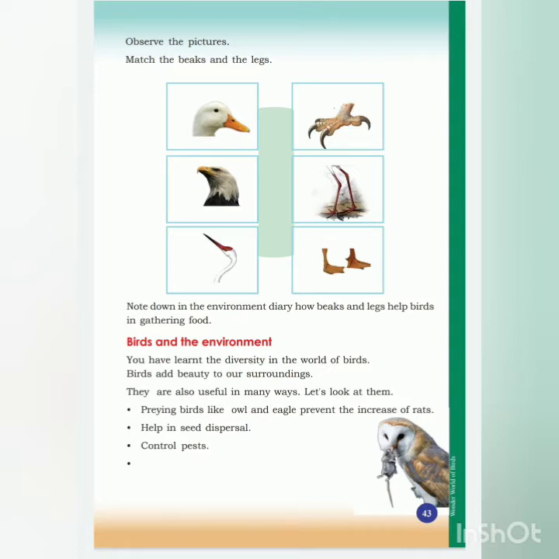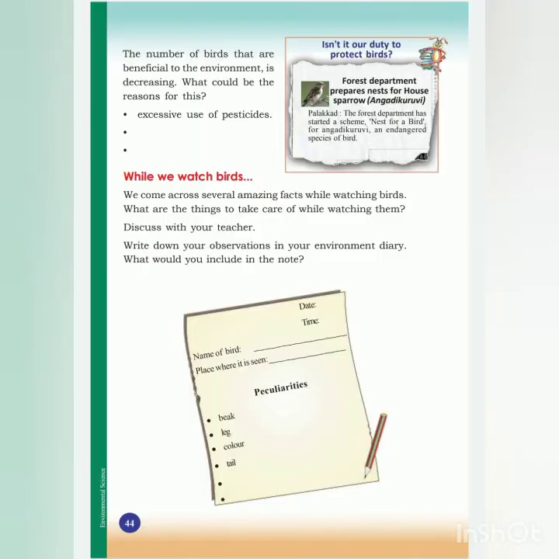So children, nowadays the number of birds is decreasing. That means because of different human activities, the number of birds is decreasing. As we already know, not only birds, but the numbers of many animals and many plants are decreasing, isn't it? Can you tell some of the reasons for this decrease in the number of birds? One reason given there is the excessive use of pesticides. Excessive use of pesticides is one reason for the decrease in the number of birds.